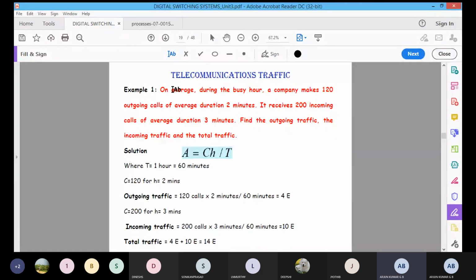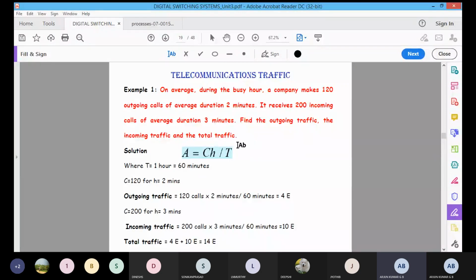On average, during the busy hour, a company makes 120 outgoing calls with an average duration of 2 minutes, and it receives 200 incoming calls with an average duration of 3 minutes. Find the outgoing traffic, the incoming traffic, and then the total traffic.